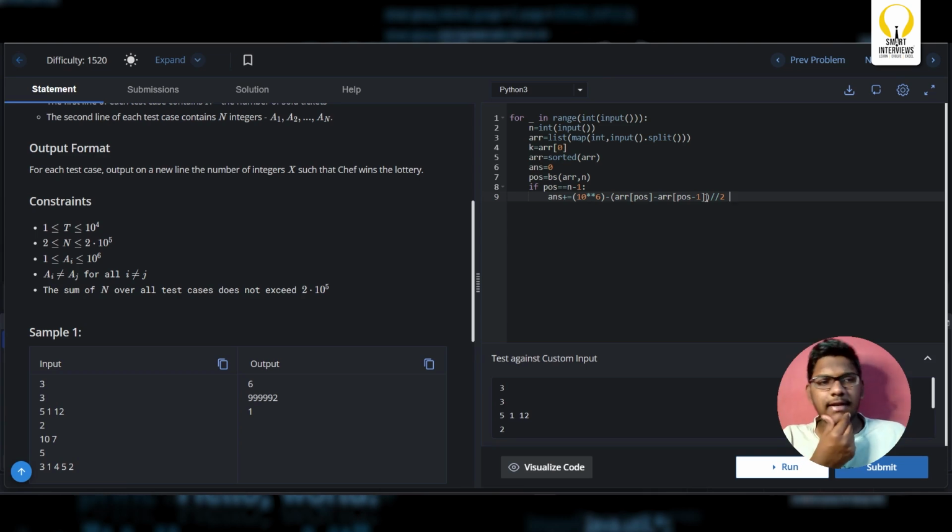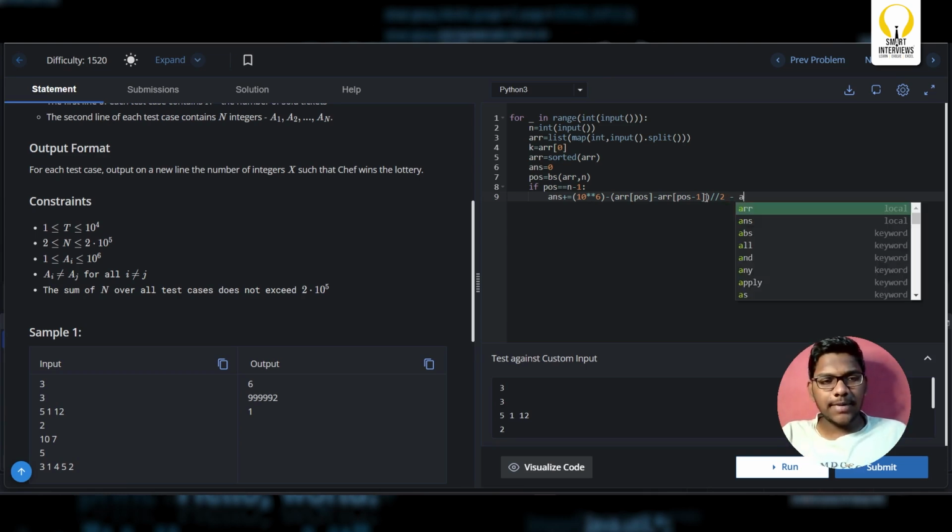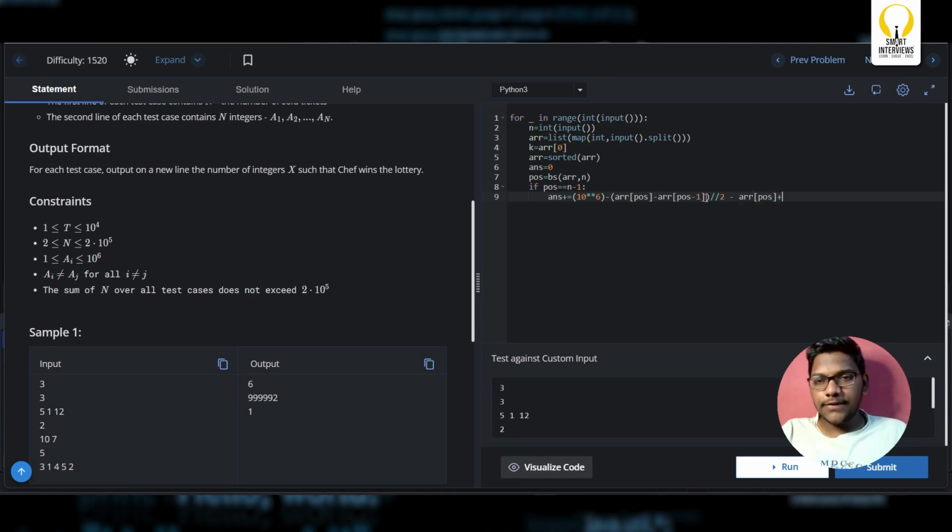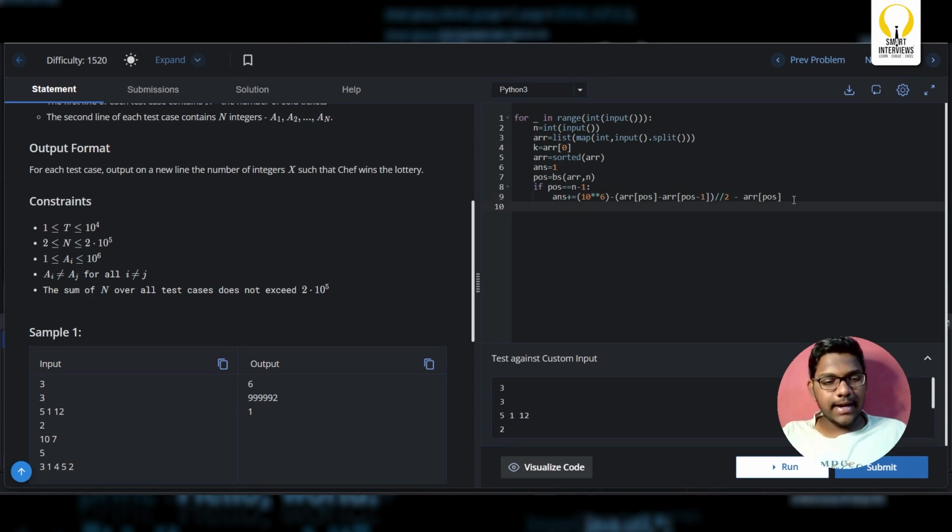Now, what should I do for the right part? I'll simply subtract those many numbers. Array of position, that's it. And plus 1. Why plus 1? For the current position you can consider. So I'll better consider answer equal to 1, so there is no need of writing plus 1 again for the if case, else if case, else case. Instead, I'll directly add it over there.